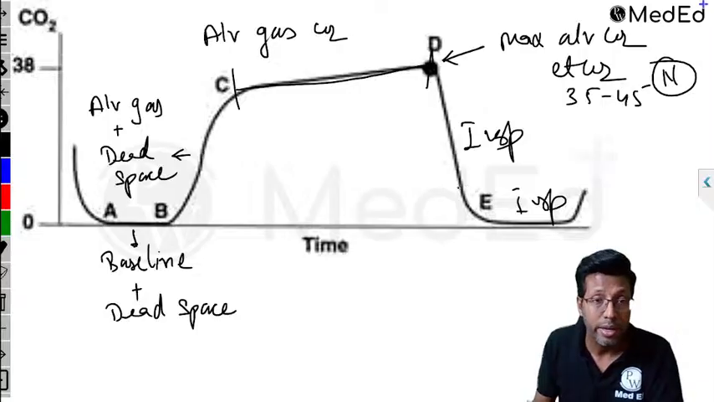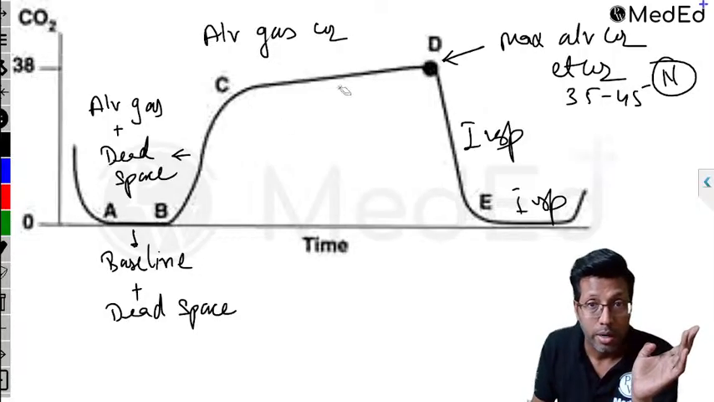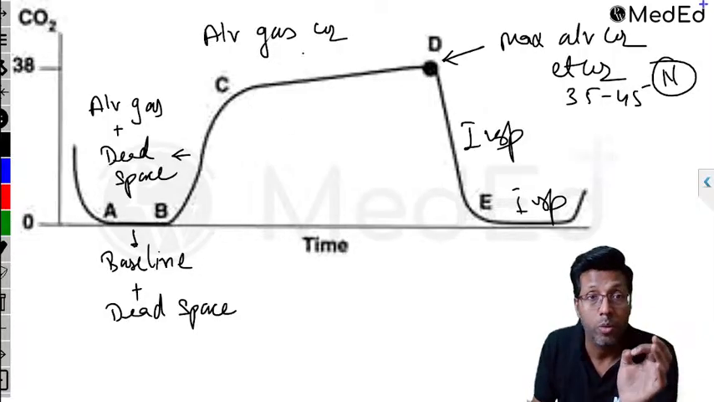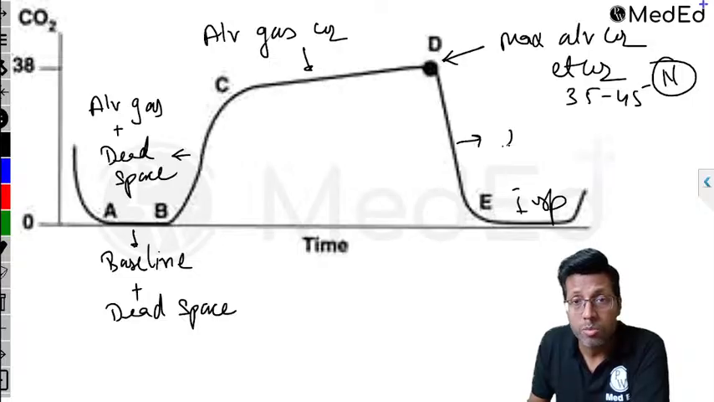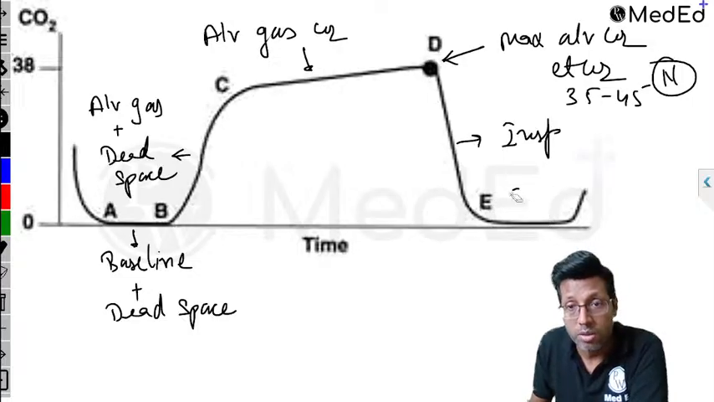This was last year's question. So we've discussed this question as well, right? Remember, this is an important question. So C to D represents alveolar gas, and after that there is inspiration. Clear? Any doubt, ask me guys. Otherwise, let me go forward to the next question.